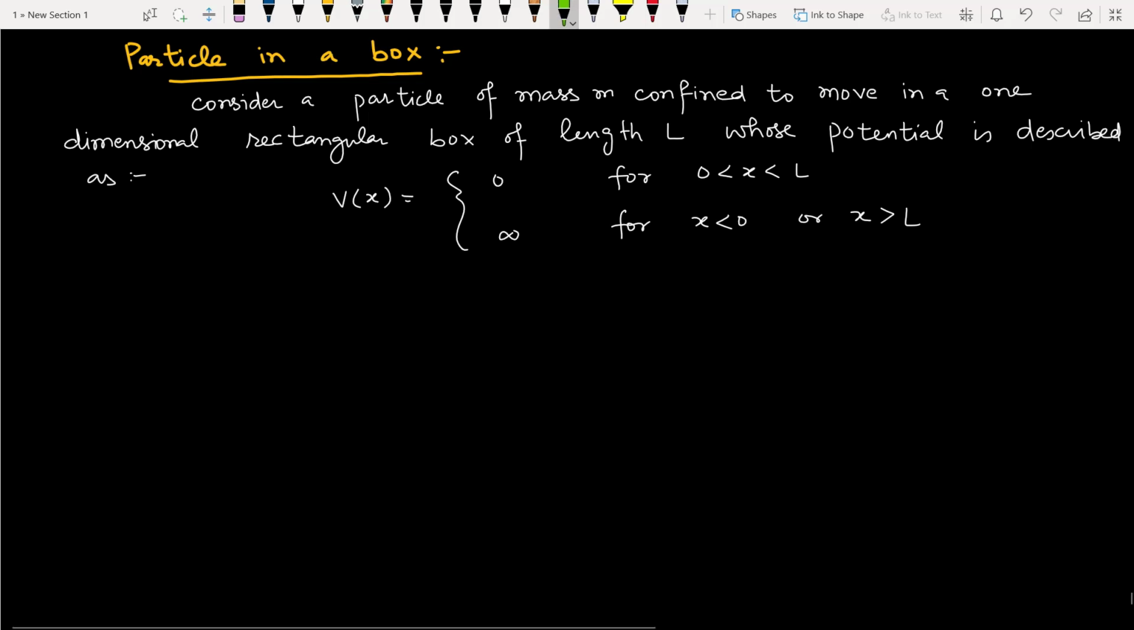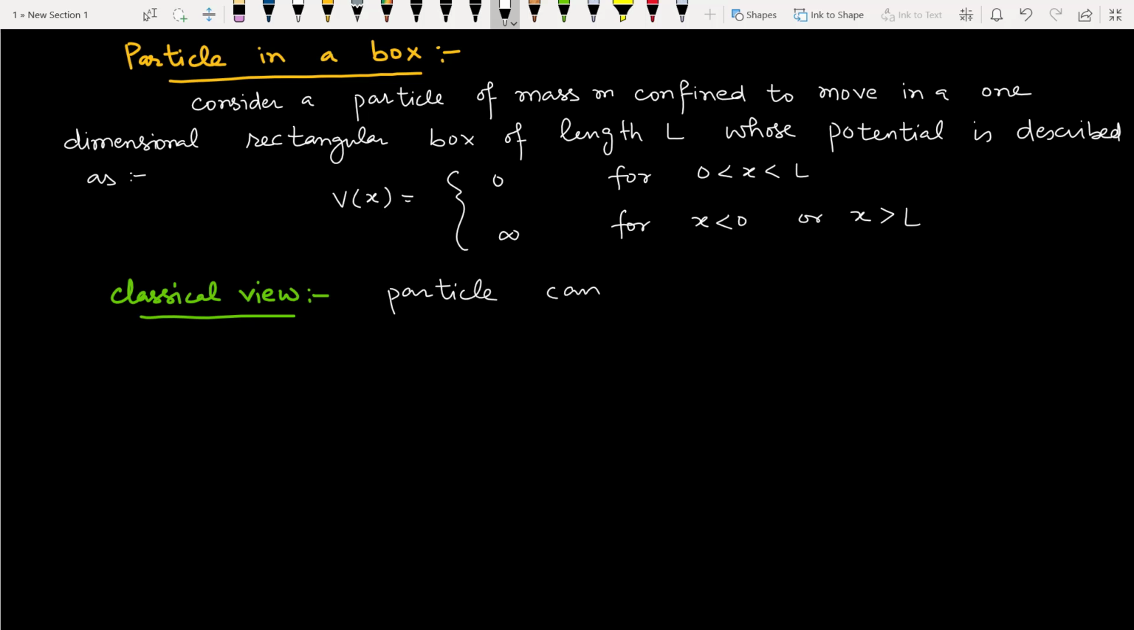So now we have two views. One is the classical view, that what will happen to a particle when it is placed inside the box. According to classical mechanics, a particle in a box can have any value of energy.